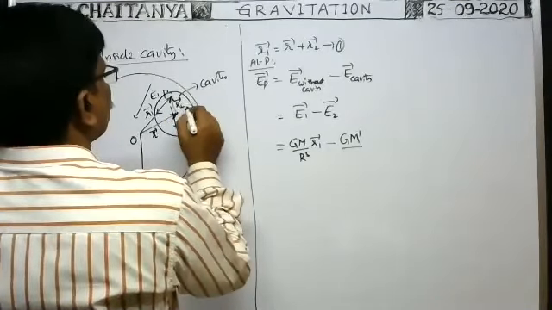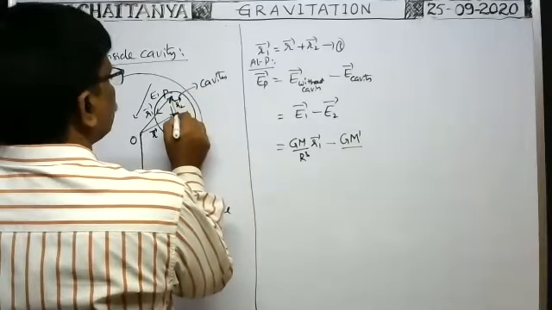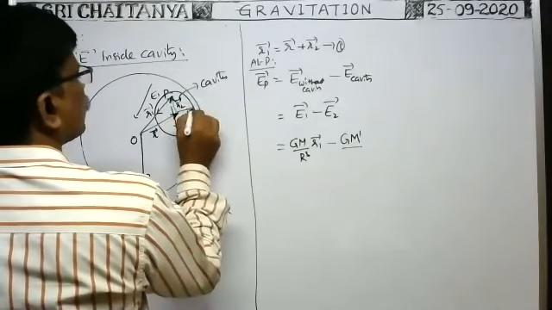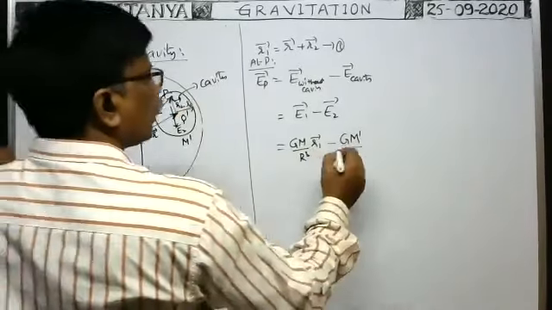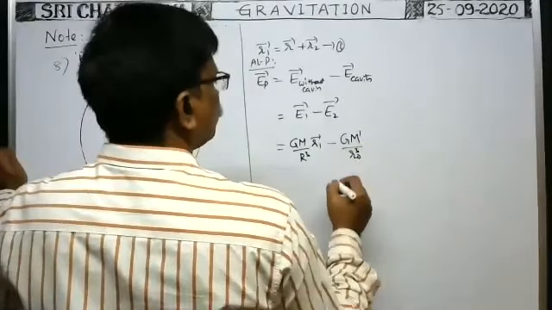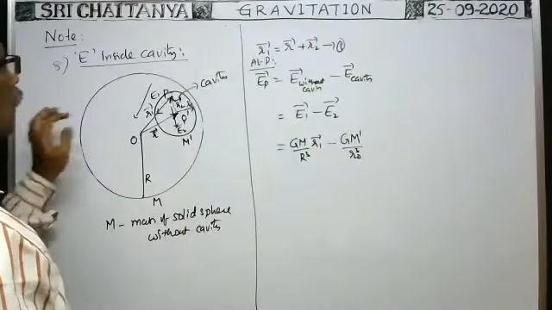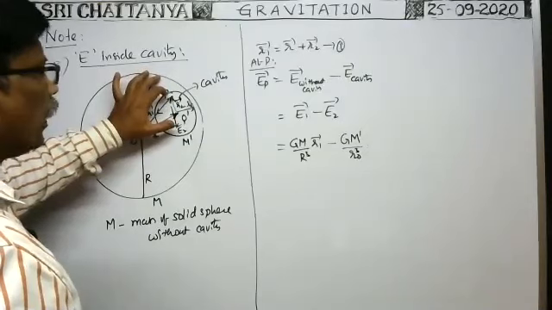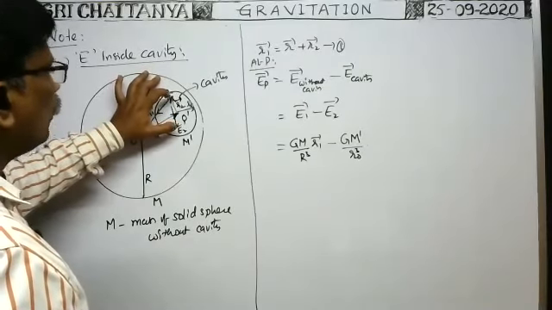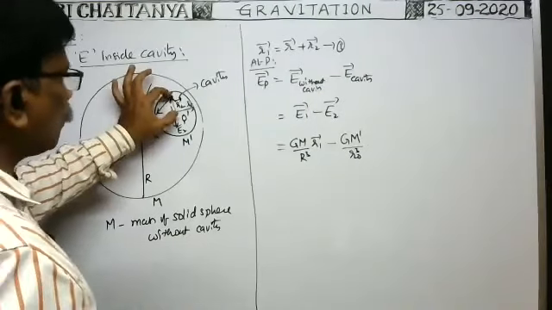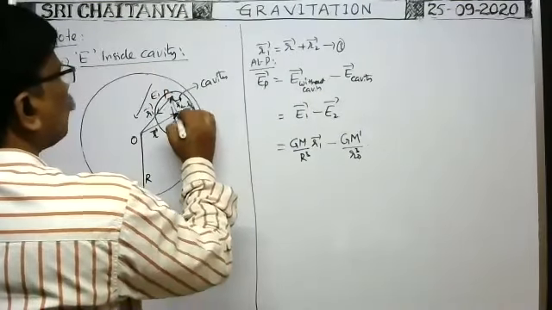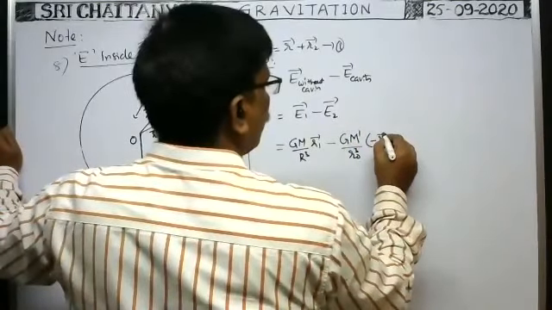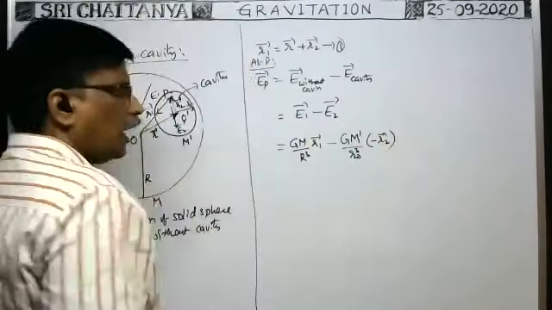Say the radius of this sphere is R naught. R naught cube into R naught cube. Because of this solid sphere, intensity of gravitational field at this point is equal to GM dash by R naught cube into R2. Since we are writing in vector form, if R2 is in this direction, the intensity of gravitational field will be in the opposite direction, so we must write minus R2 bar. Are you following this or not?